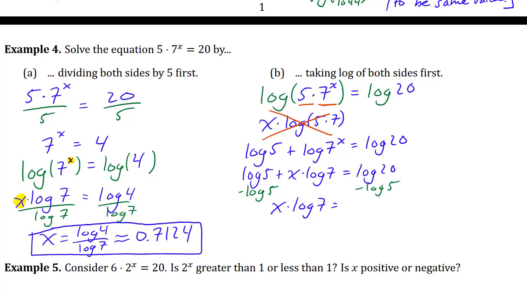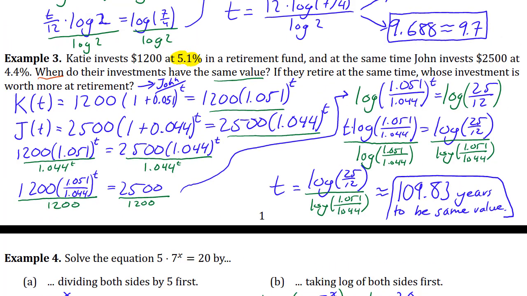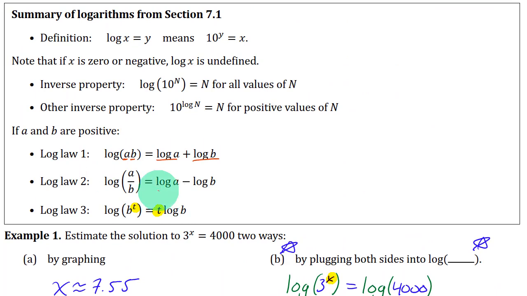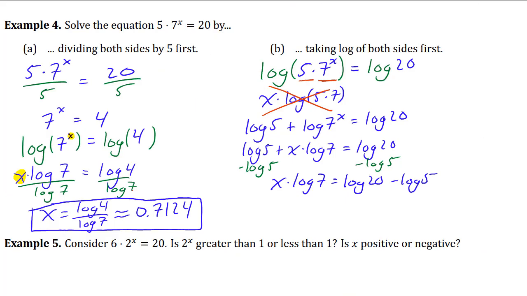Is there a way to combine log of 20 minus log of 5? Is there a log law for that? Let's see. Oh, over here, look. If you have log of something minus something else, you could turn that into one log with those inputs divided. So this could be written as log of 20 over 5. And 20 over 5 is just 4.